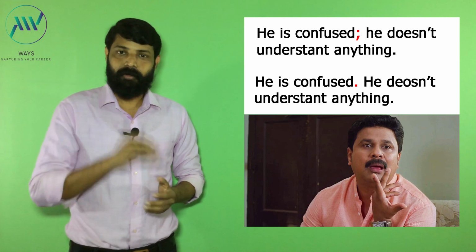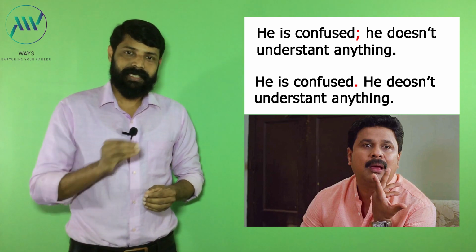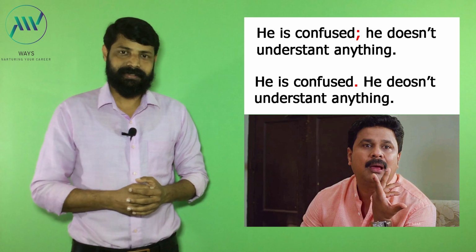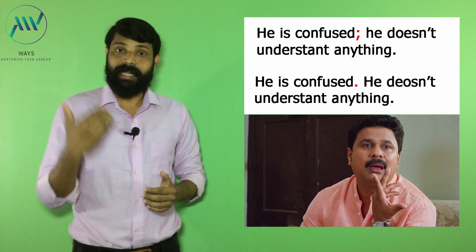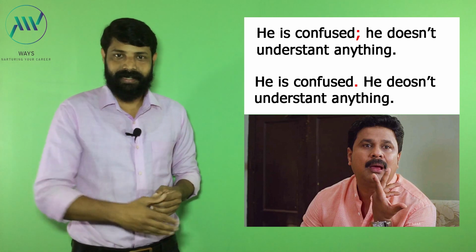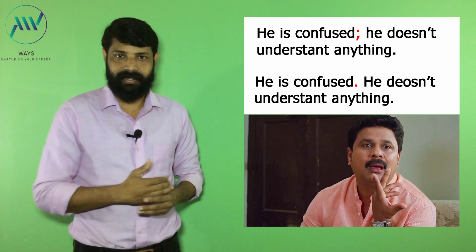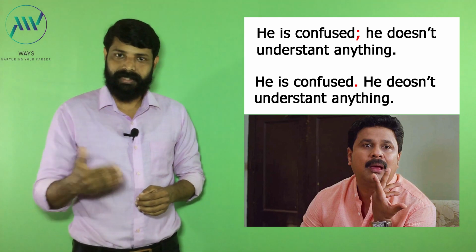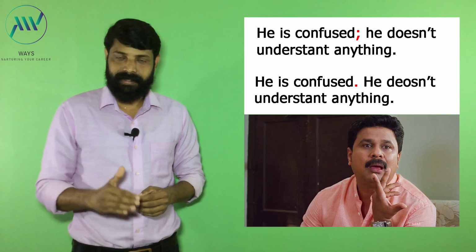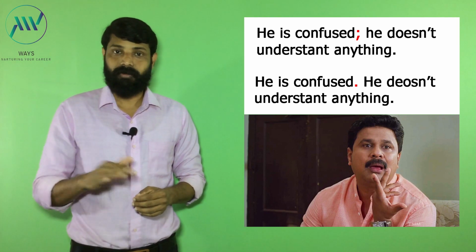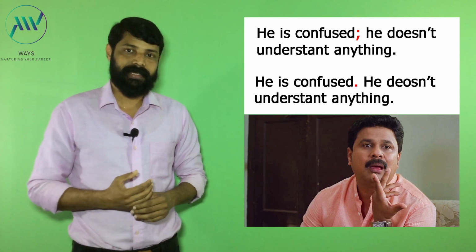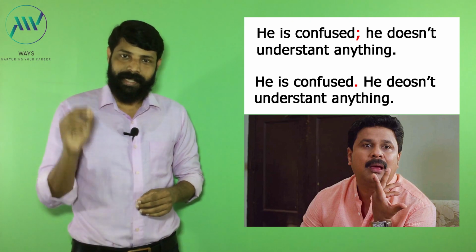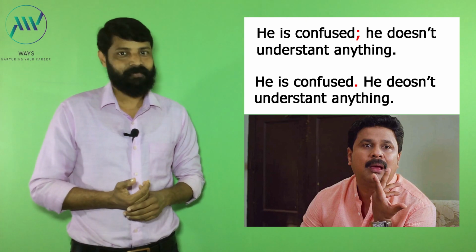But we must look at one more point. When we use a semicolon between two complete sentences, then we normally don't start the second sentence with a capital letter. See, we started the second sentence with a small letter here. Generally, we don't use a capital letter to start the second sentence unless we use a proper noun, something like that. But when we use a period between two complete sentences, we use a capital letter to start the second sentence.